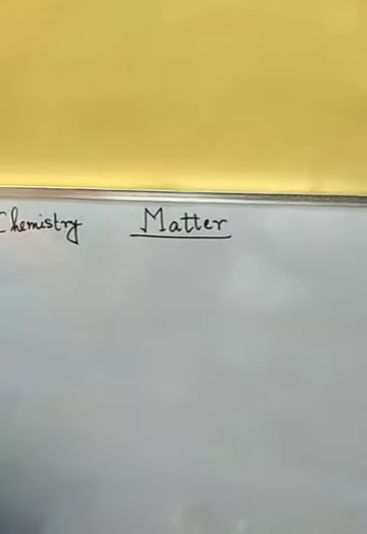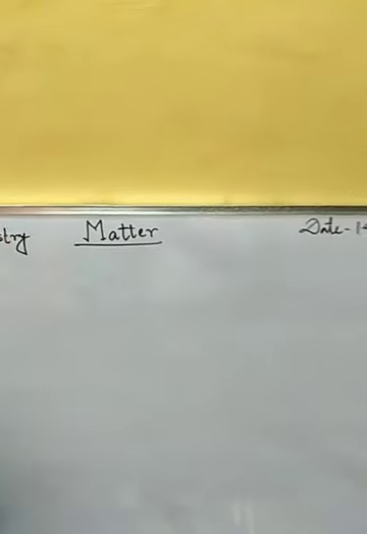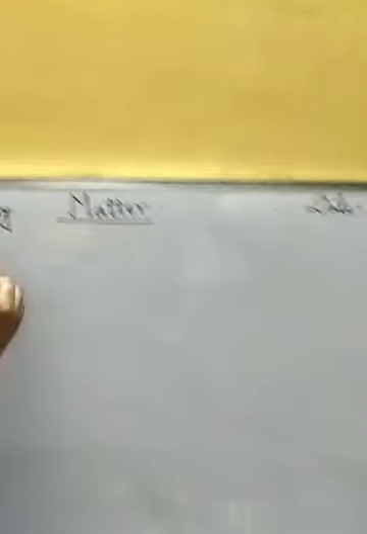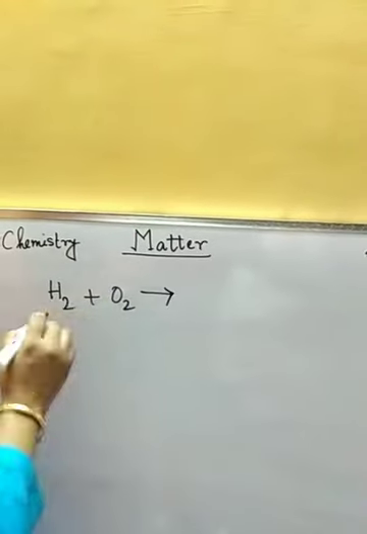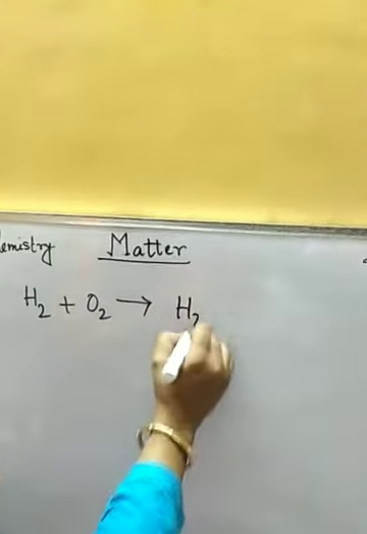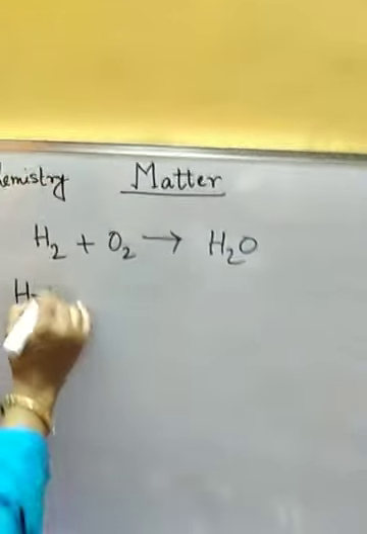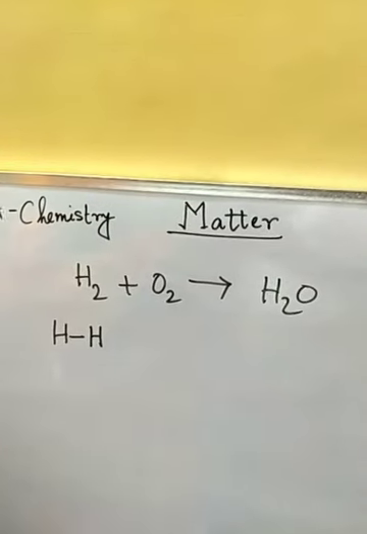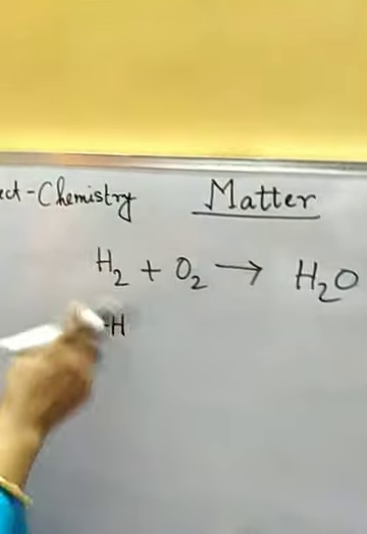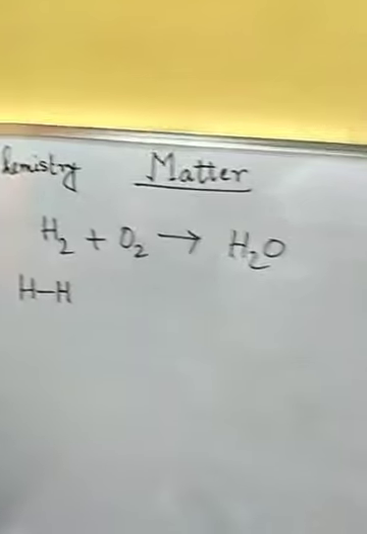Now let us discuss why atoms are more reactive than molecules. We have considered the reaction between hydrogen and oxygen to form water. If we see the actual structure of the hydrogen molecule, this is a hydrogen molecule, this is an oxygen molecule. Two hydrogen atoms are bonded together with this chemical bond, which can be shown in this manner.